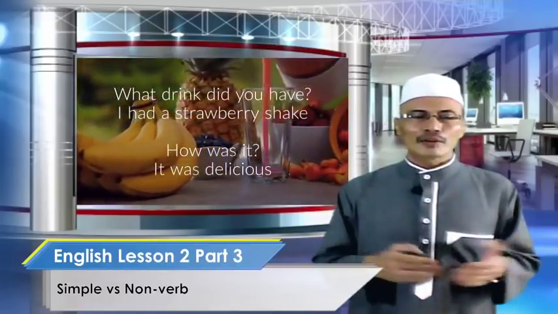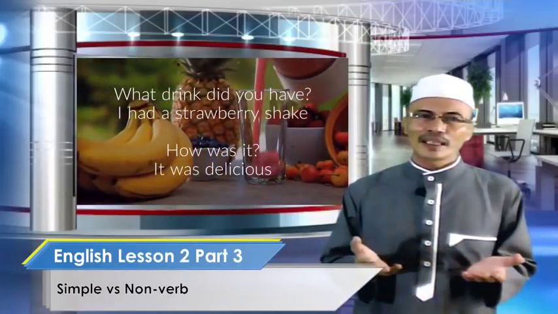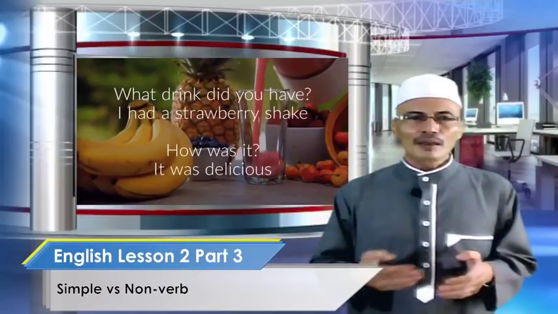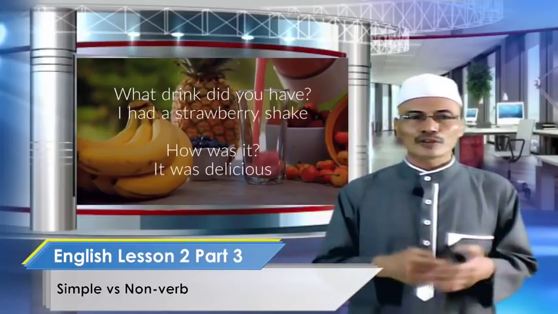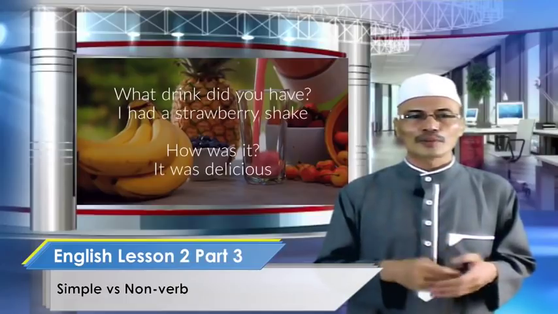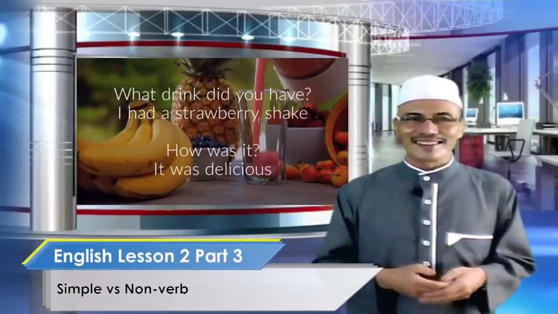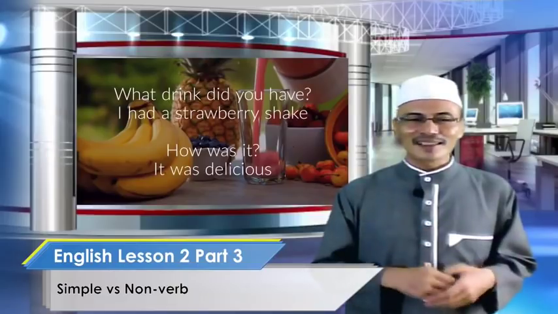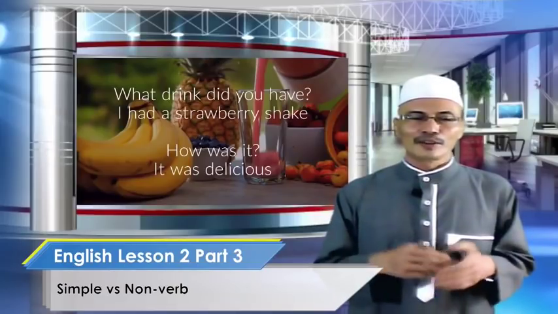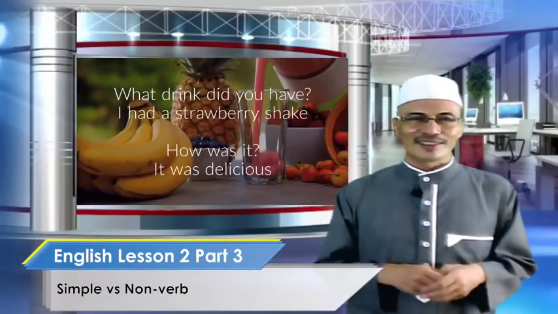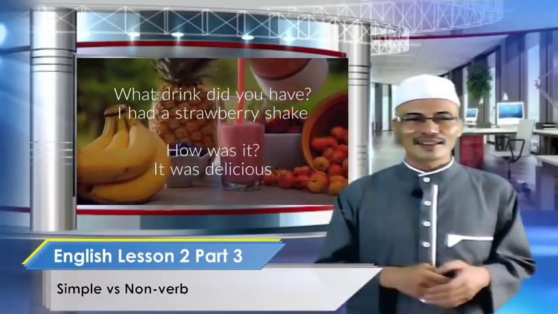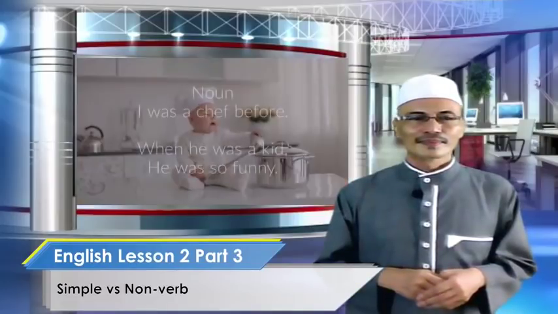If you were at a restaurant yesterday, we can ask here, what did you drink or what did you have? You can also say, I had a strawberry shake or I drank a strawberry shake. And how was it? The second part is about adjective. You need to support once again with the word was. It was delicious.